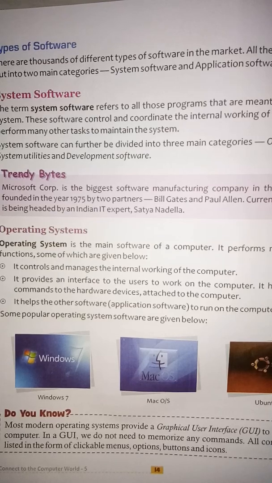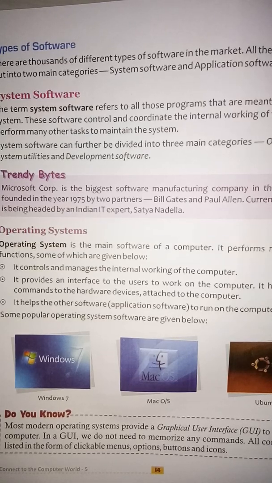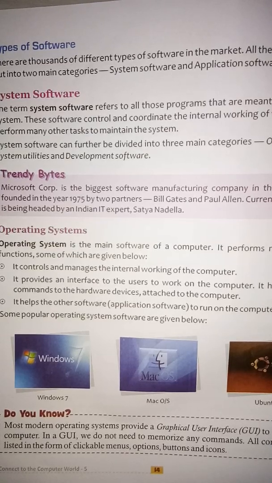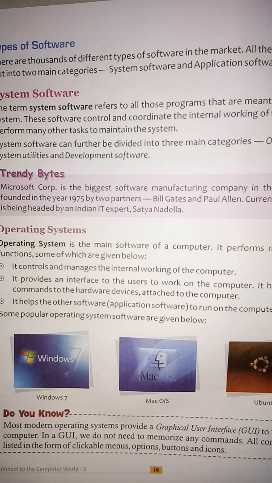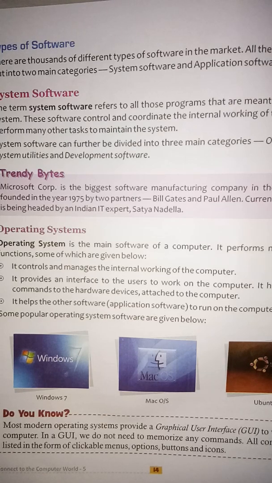Okay, so now here are some examples of operating system. Like you can see Windows 7, Mac operating system, and Ubuntu. Okay, most modern operating system provide a graphical user interface to work on the computer. In graphical user interface, we do not need to memorize any command. All commands are listed in the form of clickable menus, options, buttons and icons.